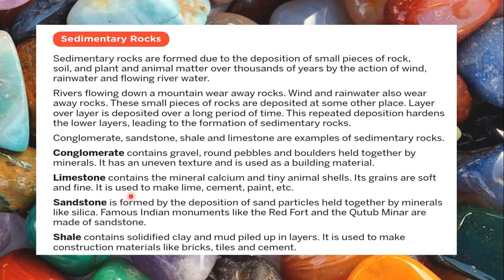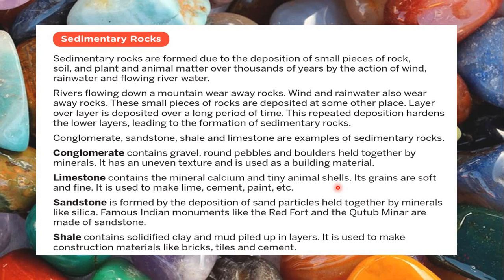Next is limestone. It contains the mineral calcium and tiny animal shells. Mainly limestone is made by deposits under the sea. What happens? There are so many sea animals who have shells. All these animals keep falling down, plus river water bringing sediment.